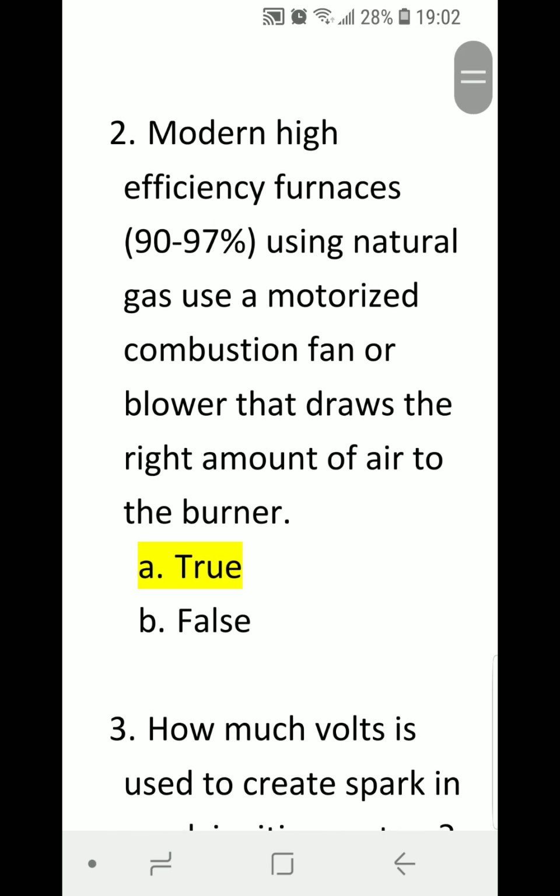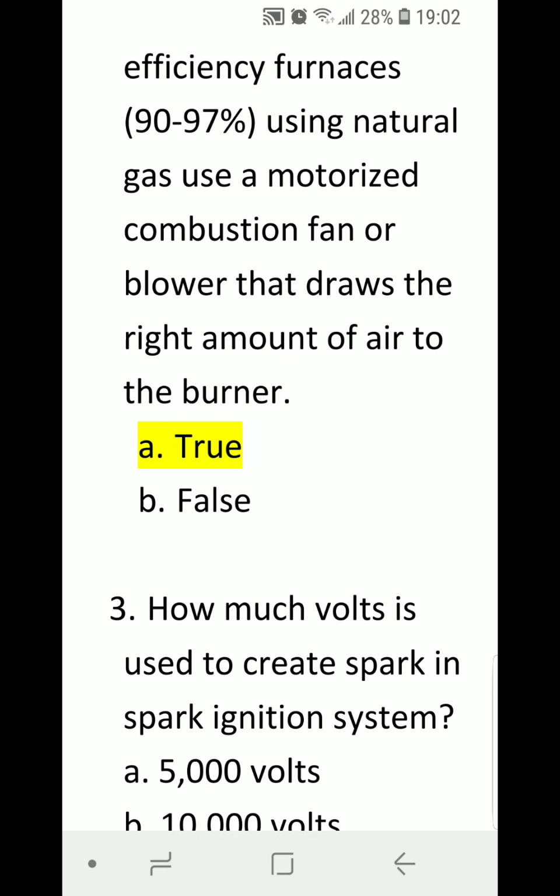Number 2. Modern high-efficiency furnaces, 90 to 97% using natural gas, use a motorized combustion fan or blower that draws the right amount of air to the burner. Is this statement true or false? Correct answer is A. True.